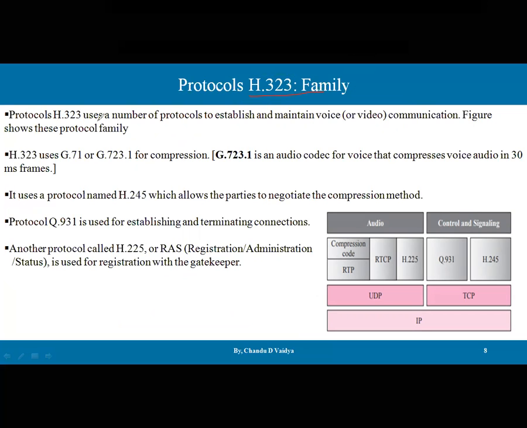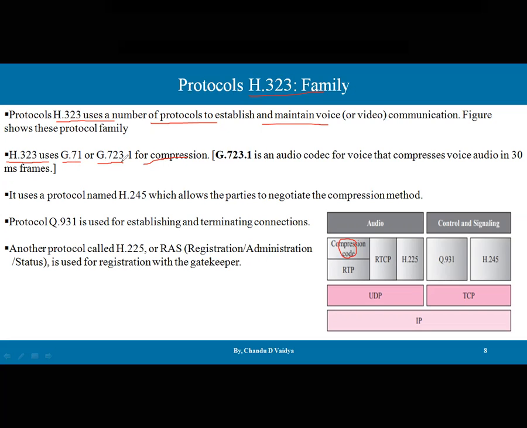H.323 uses a number of protocols to establish and maintain voice or video communication, as the figure shows. Here H.323 uses G.711 and G.723.1 for compression. The compression is required because the size of the data is going to be very high, so for compression purposes these two protocols are used.